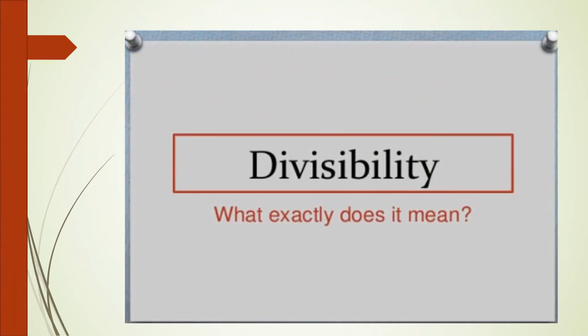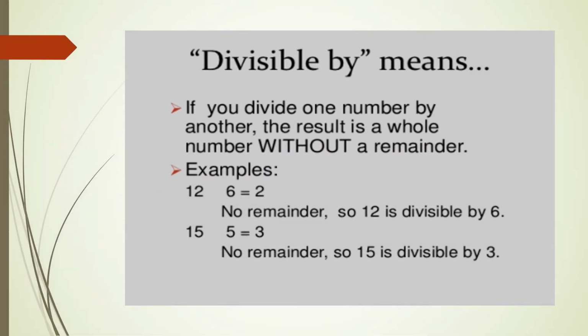Hello students, once again we are together to learn about divisibility. The word divisibility, what does it exactly mean? Divisible by means if you divide one number by another, the result is a whole number without a remainder. Here we have two examples.